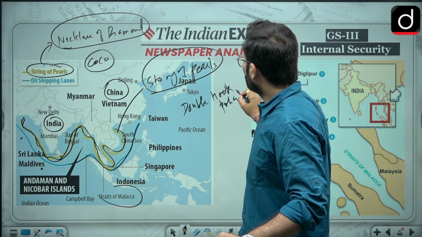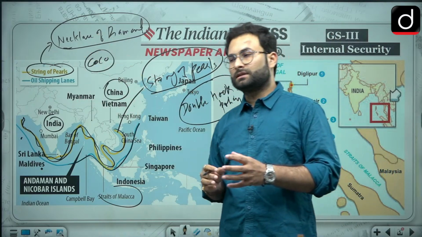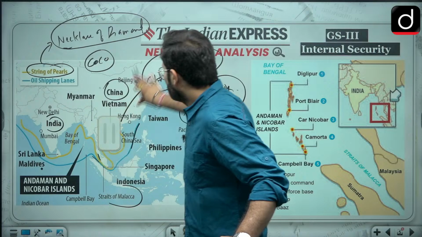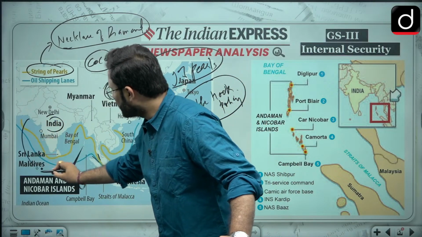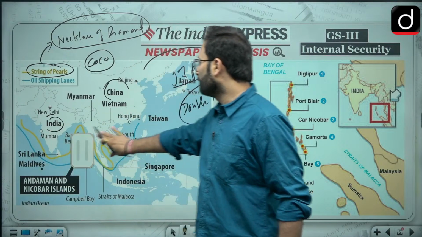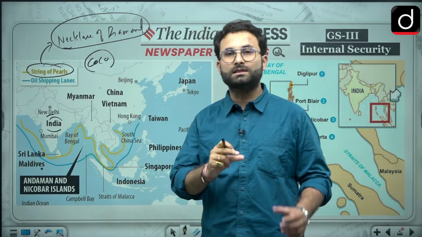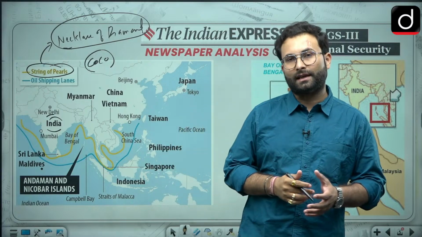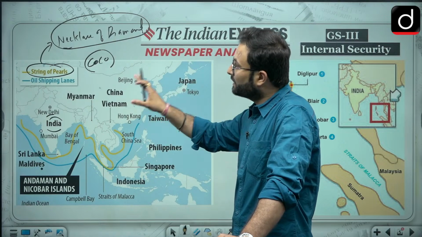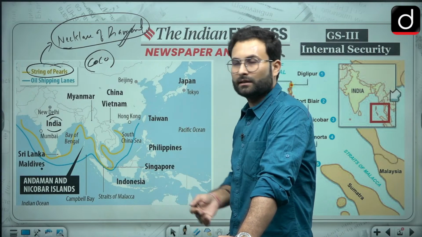Okay, similarly, double hook policy, you can say there is another name for that necklace of diamonds. So basically it will be like this: one hook, India will try to cover this particular Strait of Malacca, one hook, and then there will be a second hook. Okay, so that is your basically double hook policy. Now I have told you these particular names or terminologies. Please go and check what this double hook policy is, what the necklace of diamonds is, because everything we cannot cover in this particular session. But the thing is, I might have discussed this necklace of diamonds earlier as well, and this double hook policy I will take in the further classes.